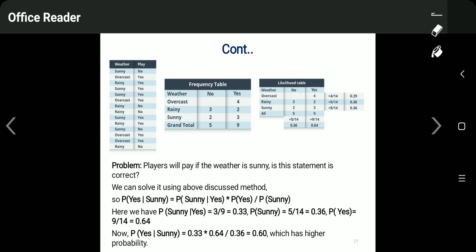Now the probability of yes says how many times the match was played for all the weather conditions. If you just see the frequency table, the total count of yes is 9. So 9 matches were played out of 14, so P(yes) is equal to 9 by 14, 0.64. By putting these values into our Bayes theorem equation, we get 0.60, which is a much higher probability. It is above 0.5, 50%, so we can say that there is a 60% chance the match will be played. So I think this statement is correct using the Bayesian classifier.